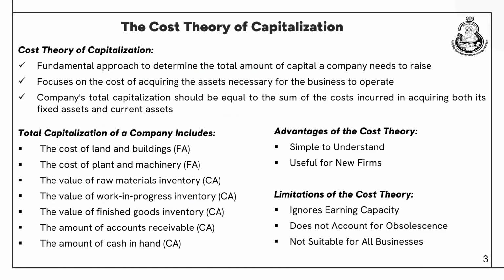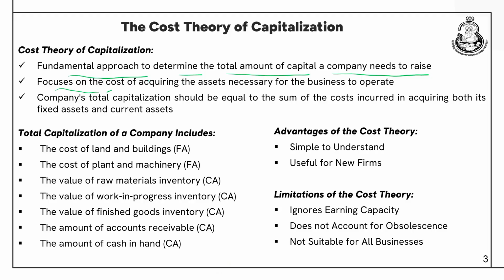Right. Now, let us come to the cost theory of capitalization. There are two theories of capitalization. One is the cost theory and the other is the earnings theory. So, let us first discuss what the cost theory of capitalization is. It is a fundamental approach to determine the total amount of capital a company needs to raise. It is a very basic approach of estimating the total amount of capital a company requires for managing its business. It focuses on the cost of acquiring assets necessary for the business to operate.